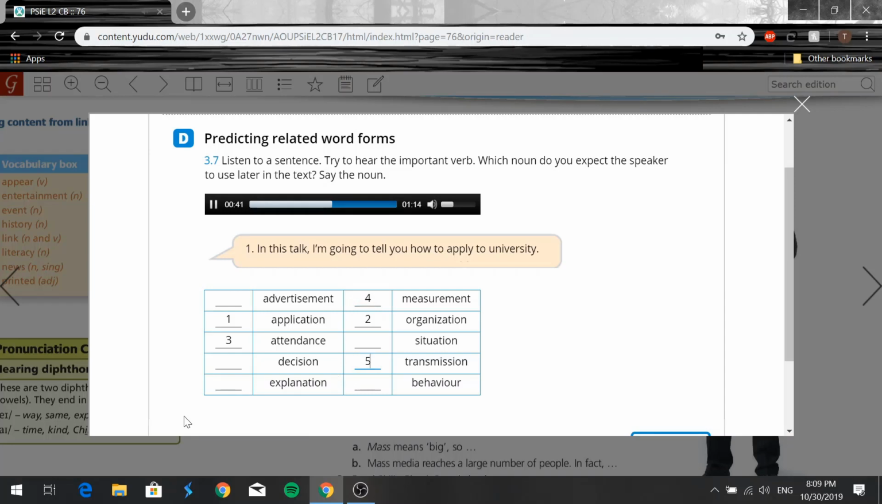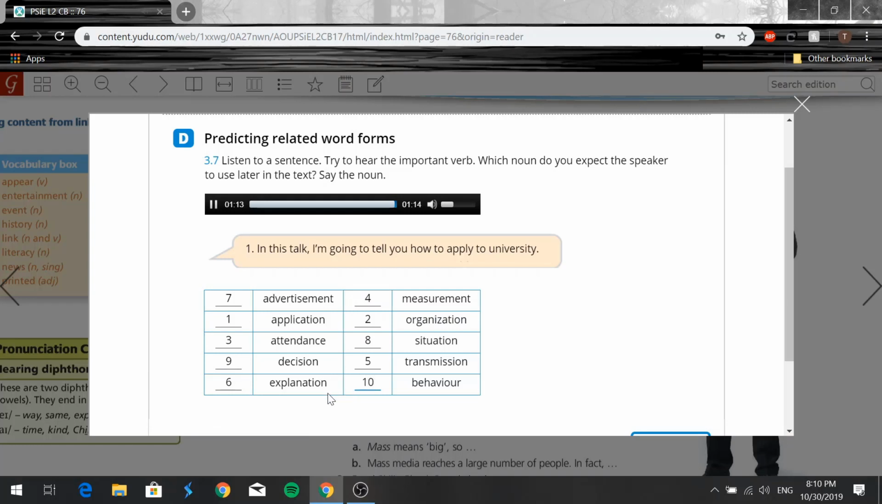6. First, I'm going to explain the rules. 7. You must choose the best place to advertise. 8. The country is situated in Northern Europe. 9. The selection panel decides the best candidate. 10. Extroverts sometimes behave in a rude way.